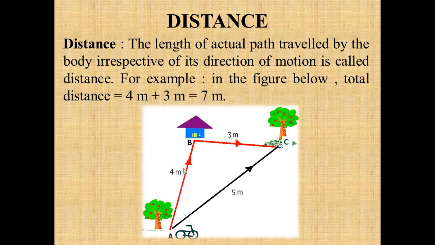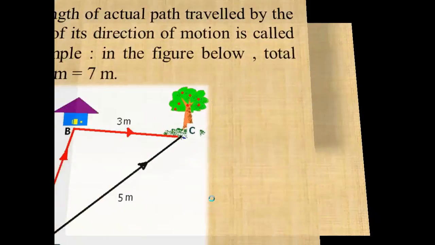If the person chooses the path in the form of the red line, he is going to cover a distance of 7 meter. If the person chooses the black line, then the total distance covered is also going to be 7 meter. So whenever you cover a distance, you have to measure the length of the actual path, and we will not take into account in which direction that person is moving.